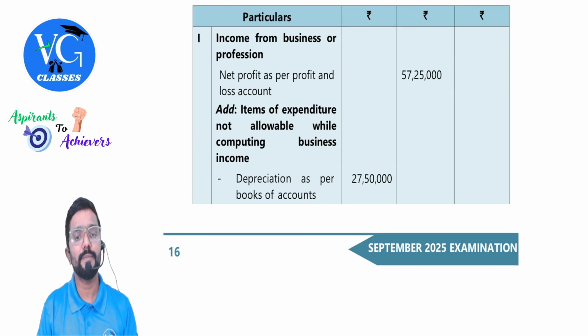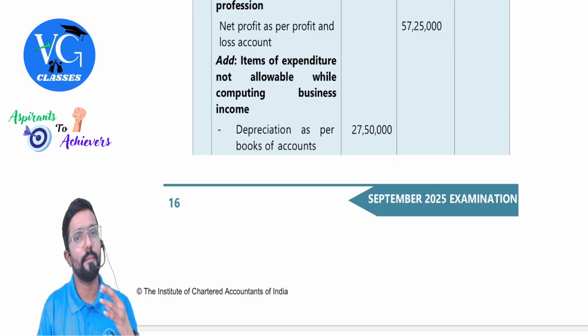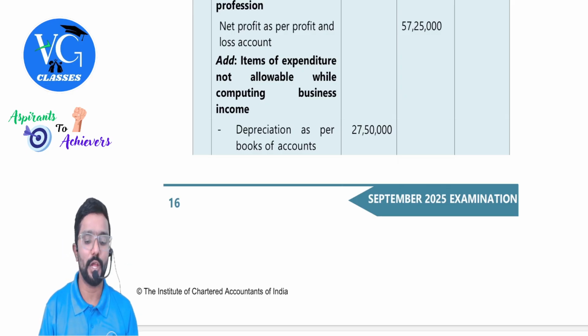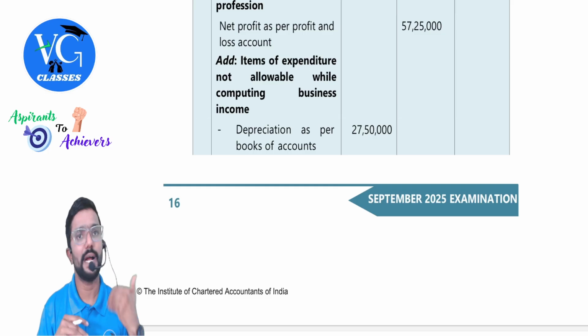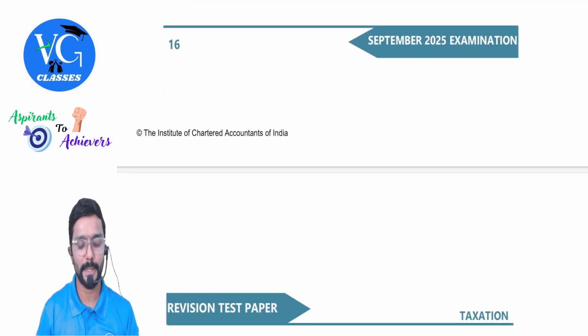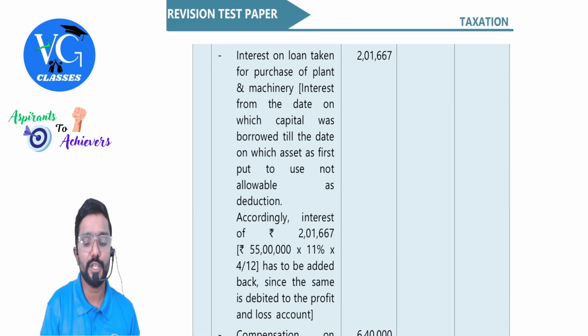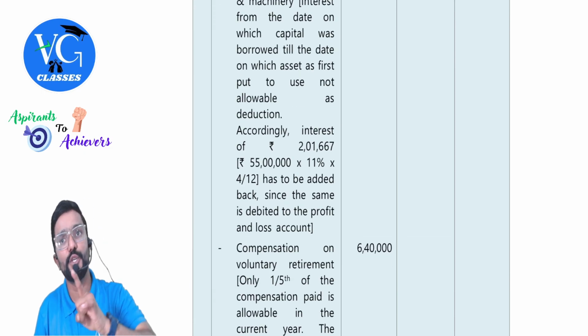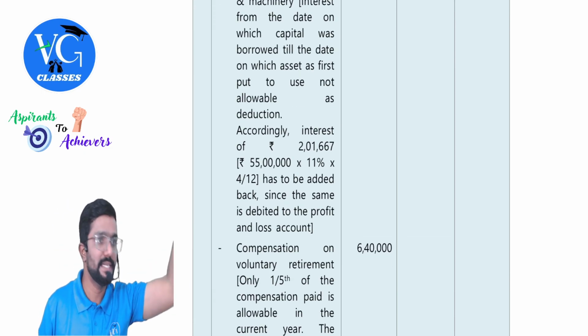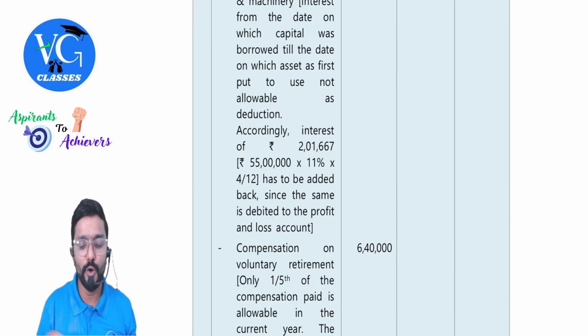So add items of expenditure not allowable, but already debited to the P&L account, one by one. Depreciation as per books, we are disallowing it. We will calculate as per section 32 and we will claim it. Okay. Next, interest on loan taken for purchase of plant and machinery. Guys, whatever interest is paid up to the date the asset is put to use has to be capitalized and added to the cost. So how much is that, sir?